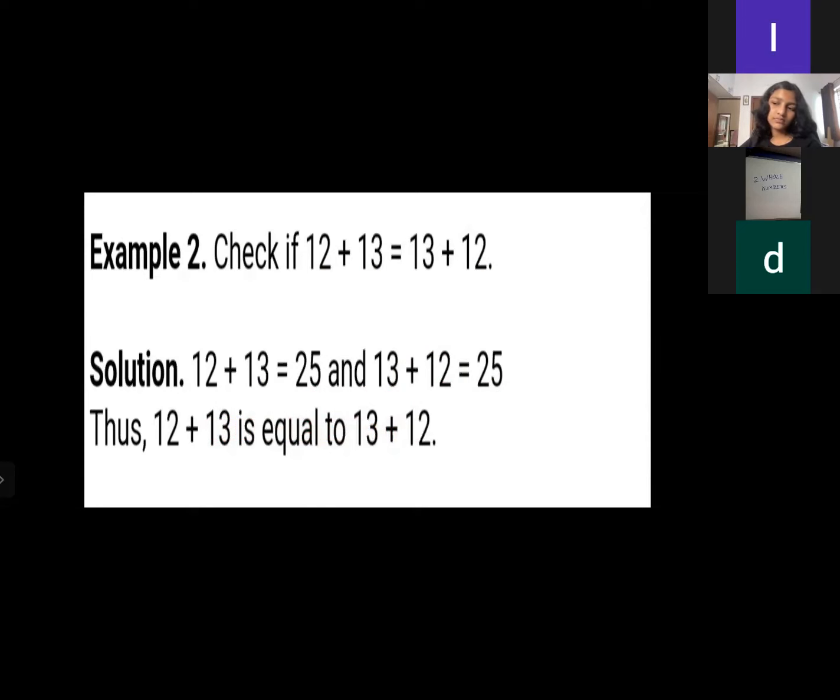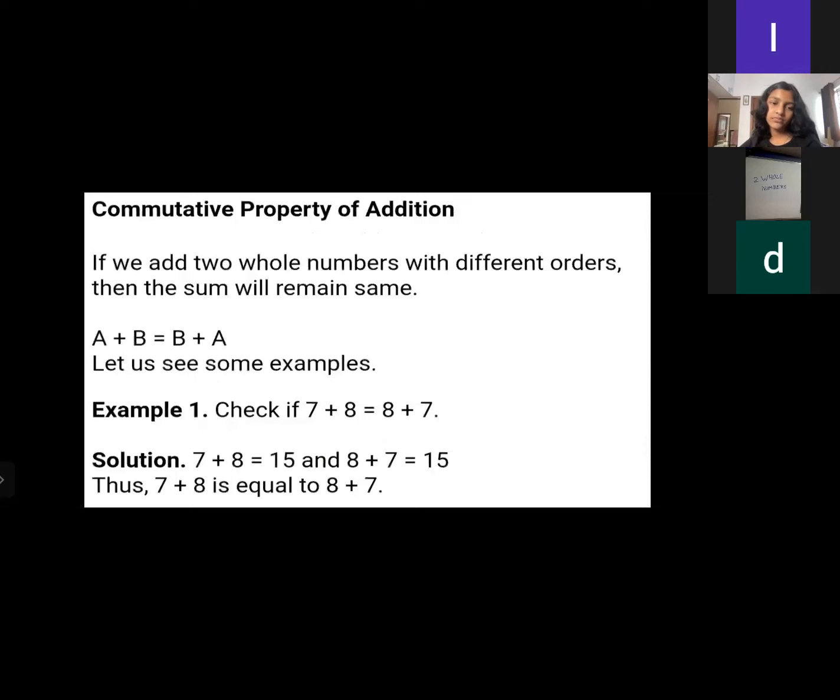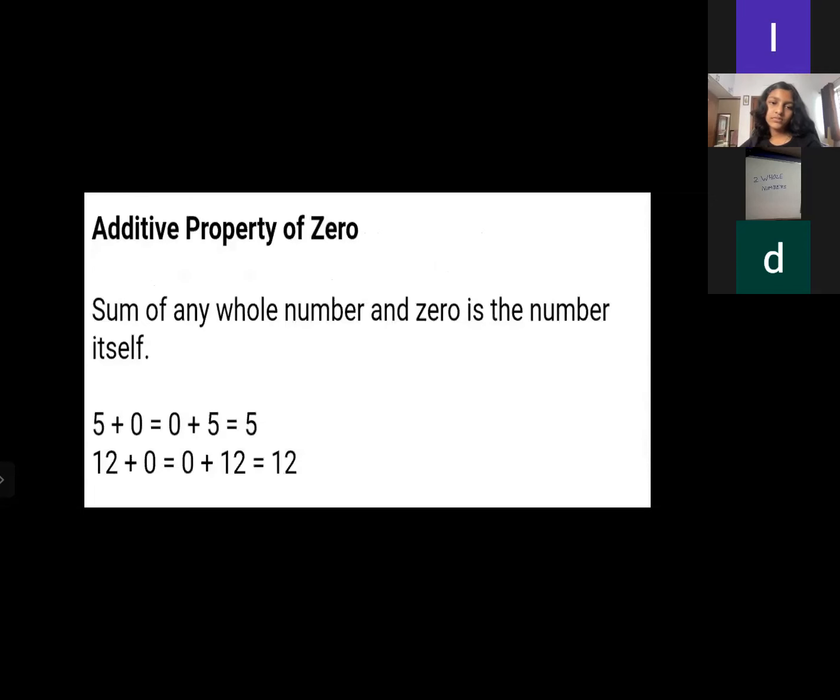So closure property of addition, commutative property of addition. Now come to the additive property of zero. The sum of any whole number and zero is the number itself. For example, here we can see 5 plus 0 is equal to 0 plus 5 is equal to 5 only, right? If we add 0 with 5, we get 5 only. So no use of 0 there.